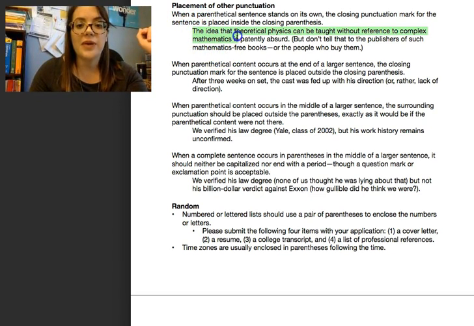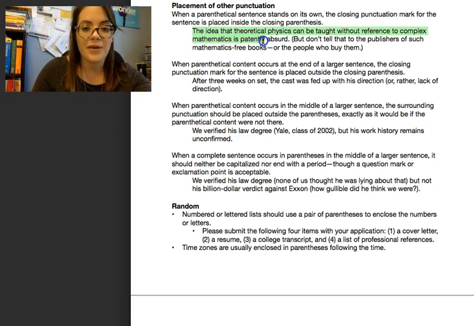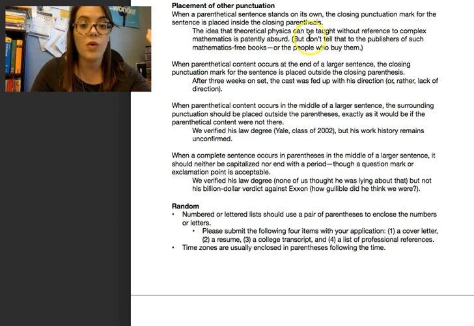The idea that theoretical physics can be taught without reference to complex mathematics is patently absurd. (But don't tell that to the publishers of such mathematics-free books or the people who buy them.) All right, so notice this is a whole new sentence by itself, okay? But I put it in parentheses, so I'm going to put the period inside the parentheses, okay?